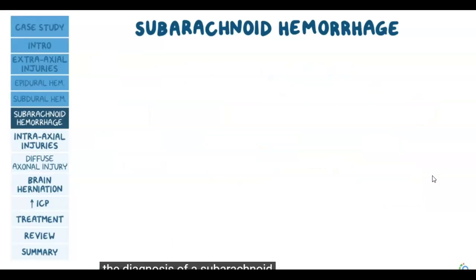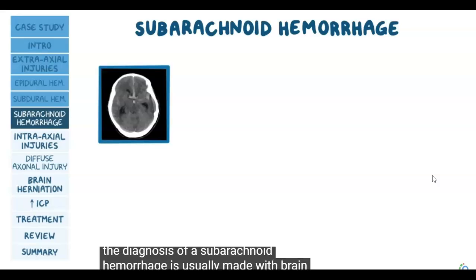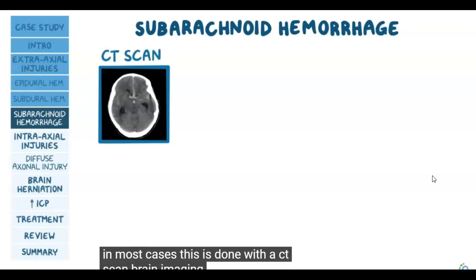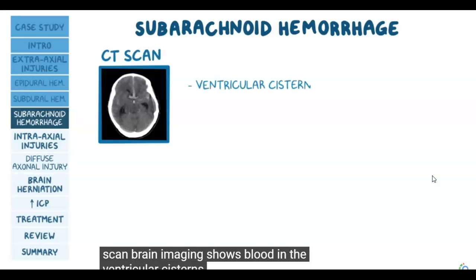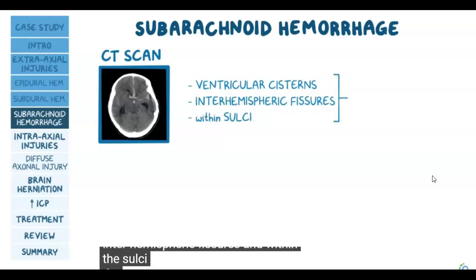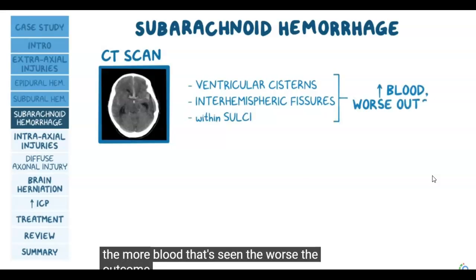The diagnosis of a subarachnoid hemorrhage is usually made with brain imaging. In most cases, this is done with a CT scan. Brain imaging shows blood in the ventricular cisterns, interhemispheric fissures, and within the sulci. The more blood that's seen, the worse the outcome.